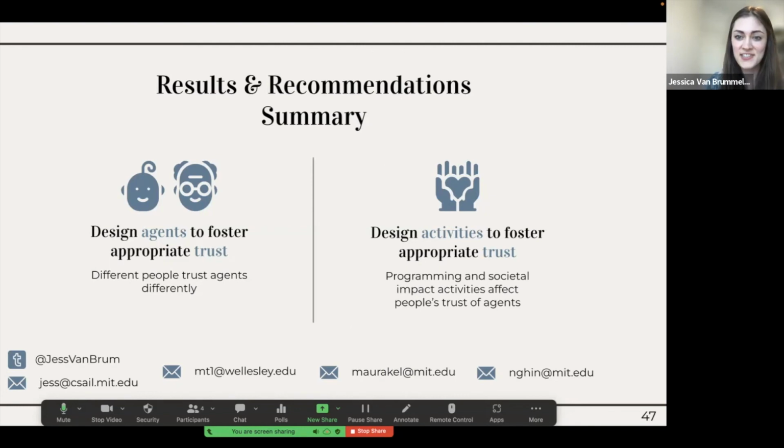Awesome, thanks, Claire. As a very brief overview, our recommendations are to design agents to foster appropriate levels of trust and also design activities to foster appropriate levels of trust. And this really depends on the audience of the educational activities as well as the agents. So it's a good idea to think deeply about that.